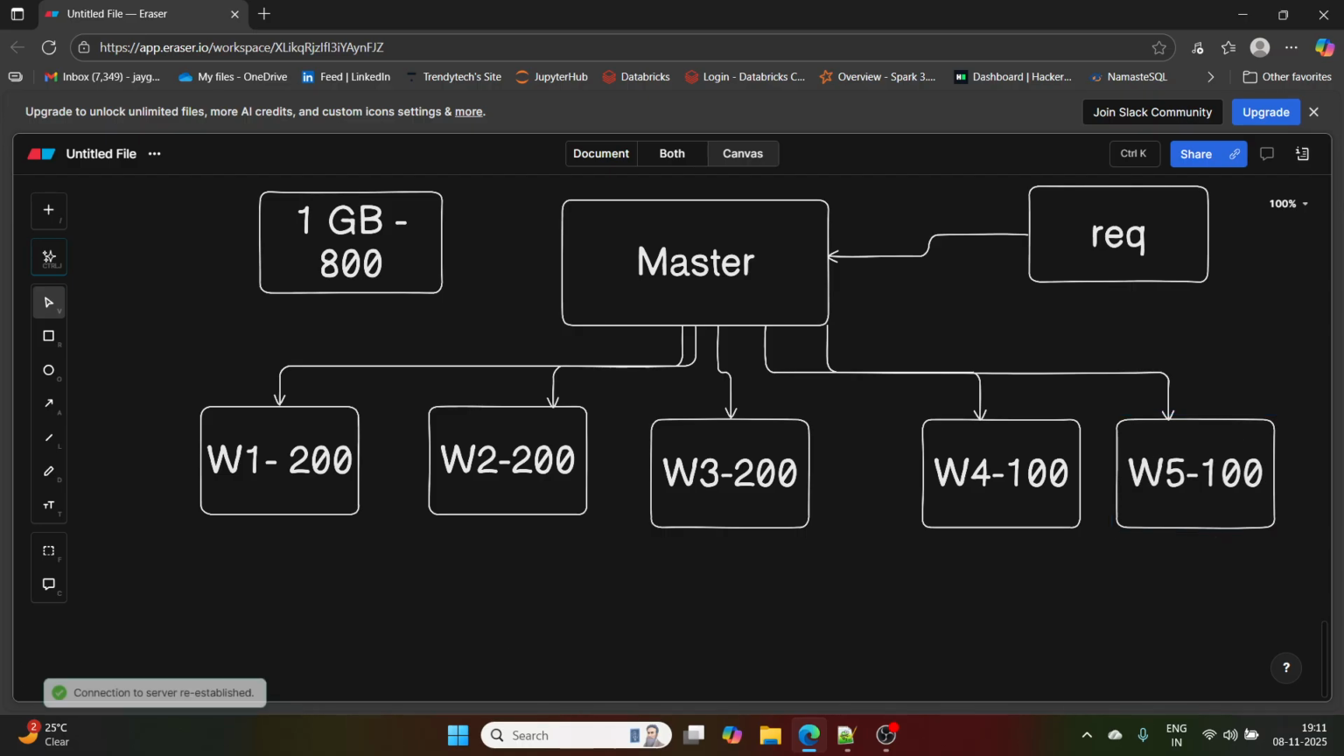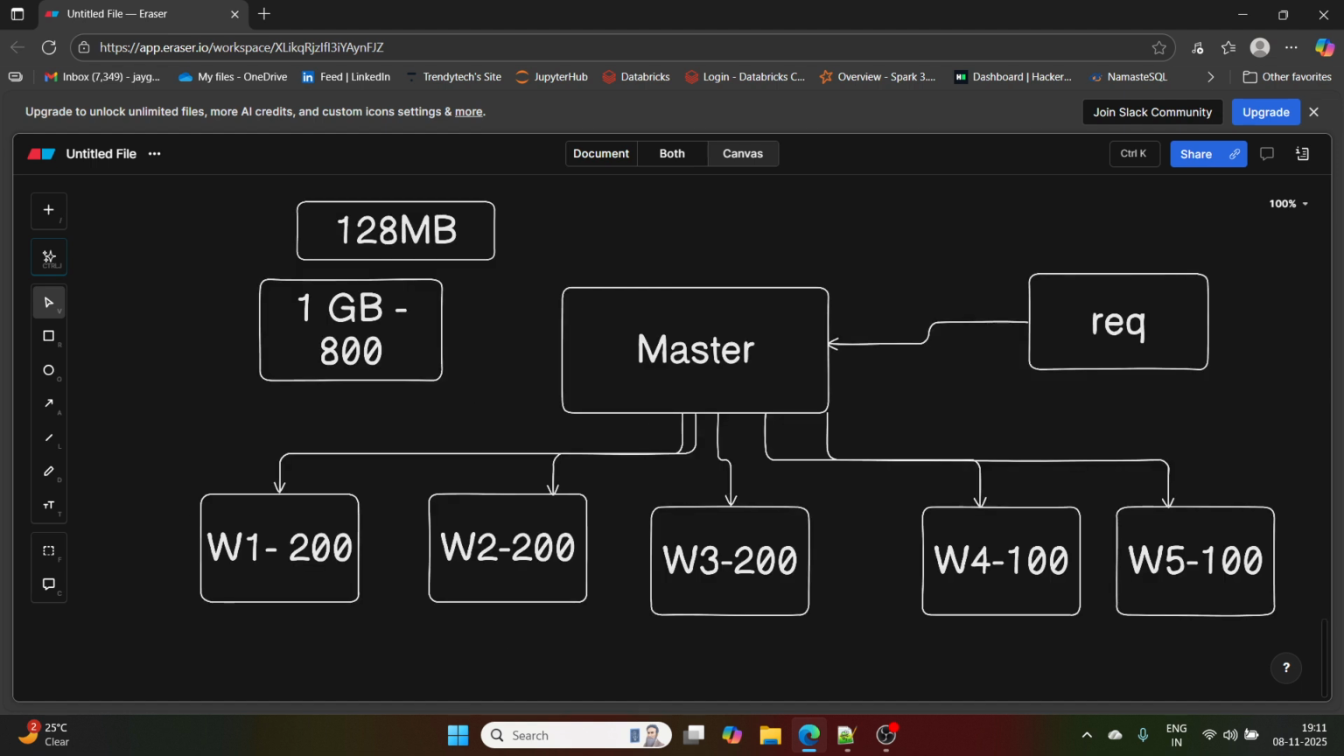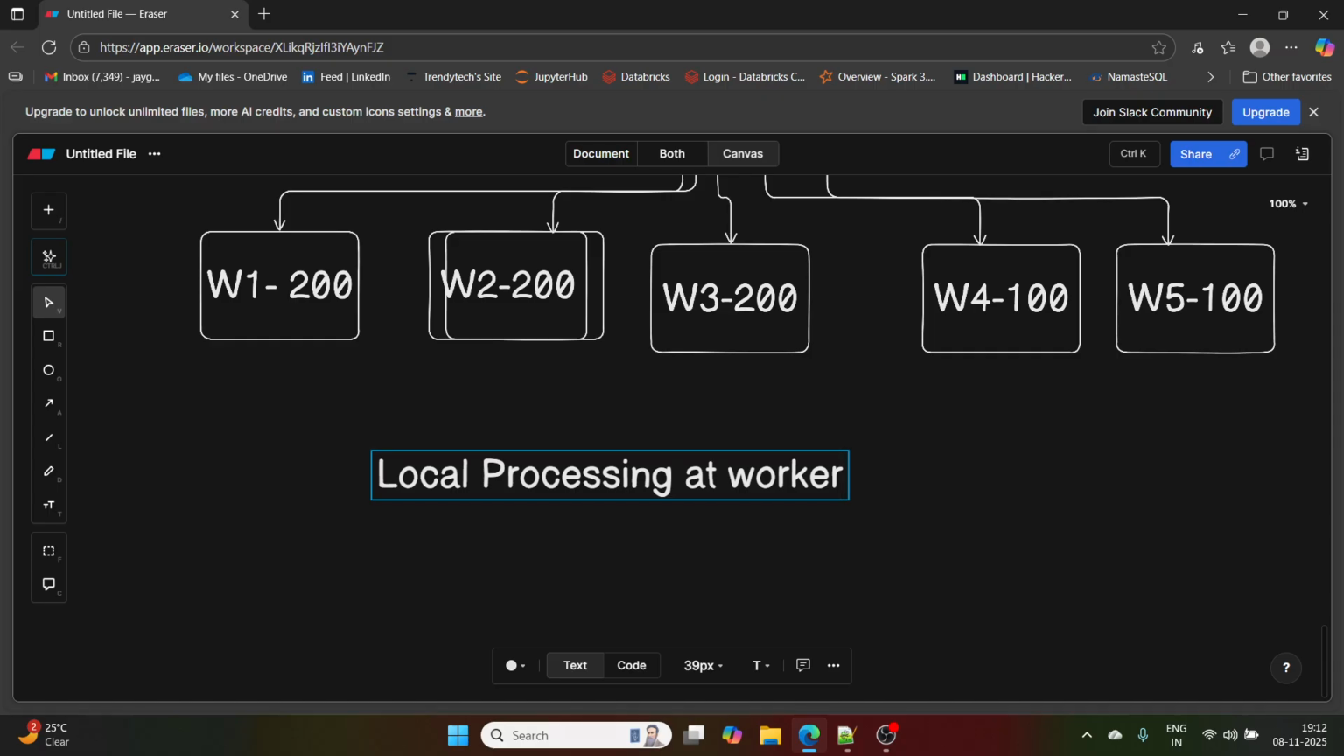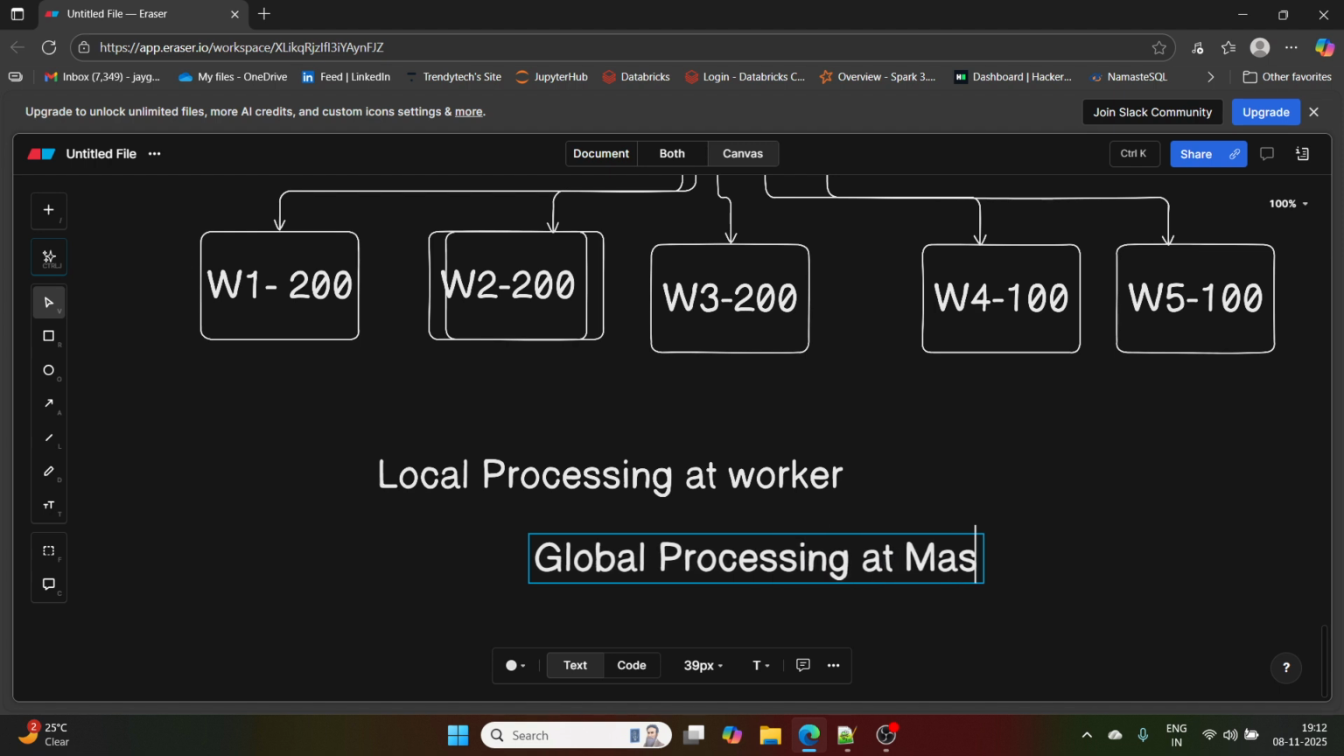Now what will happen first? My first node will work on the two partitions that it has. Whatever records are there having customer ID less than 10, it will send to master. Same will happen here, same here, same here. So first it will be local processing at, let's say, worker, and the second will be global processing at master.